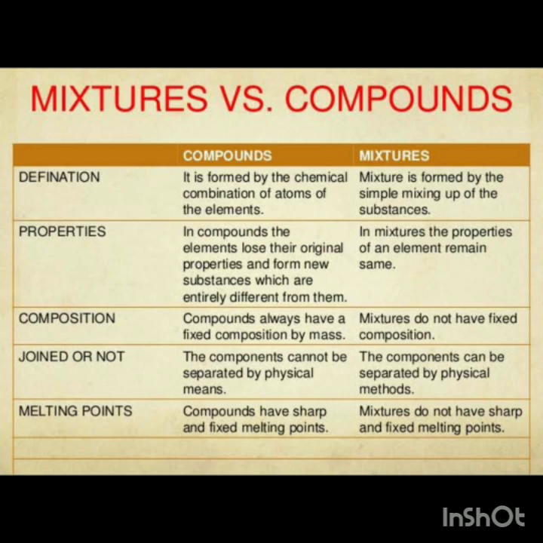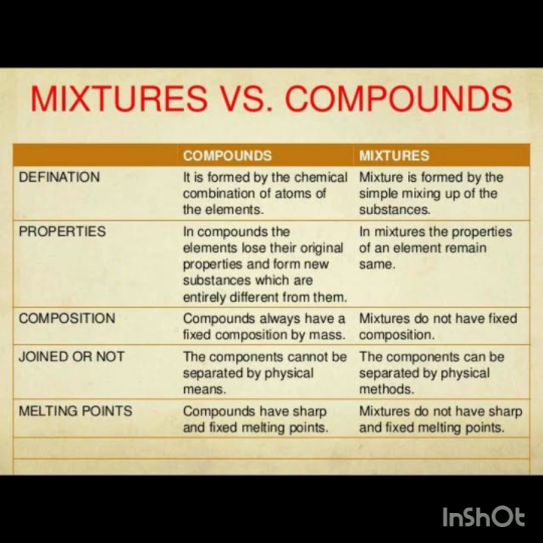Let's talk about the properties. When a compound is formed, the elements lose their original property. For example, if hydrogen and chlorine join together chemically to form HCl, that is hydrochloric acid, this compound has its own unique property which does not match with the properties of hydrogen and chlorine. But in a mixture, when two or more substances are mixed together, they do not lose their original property.